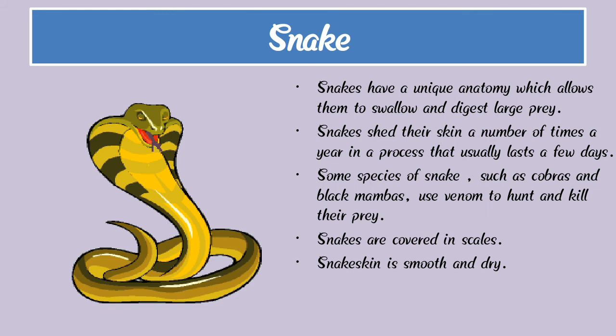Some species of snakes, such as cobras and black mambas, use venom to hunt and kill their prey. Snakes are covered in scales, and snake skin is smooth and dry.